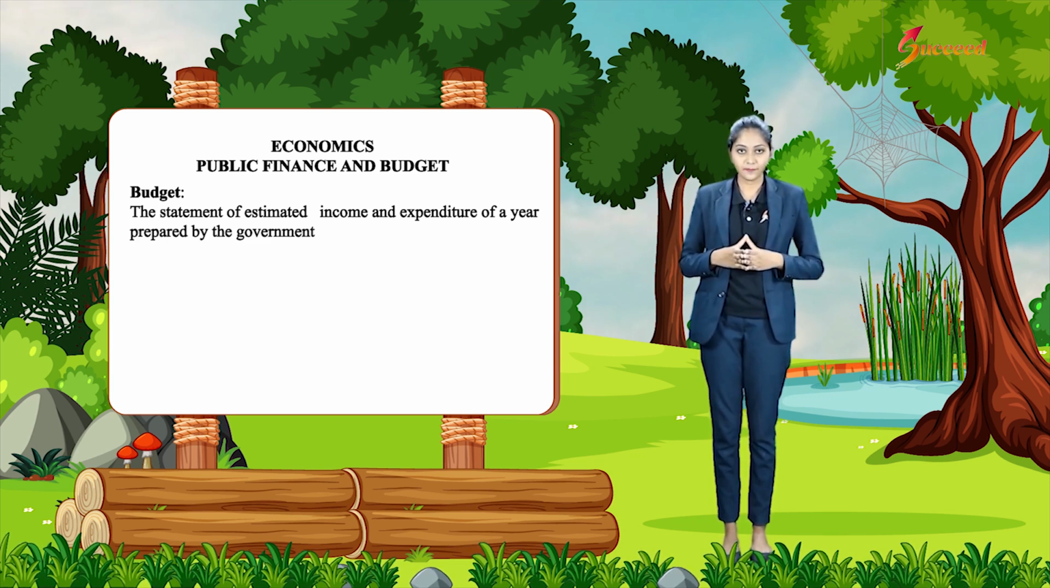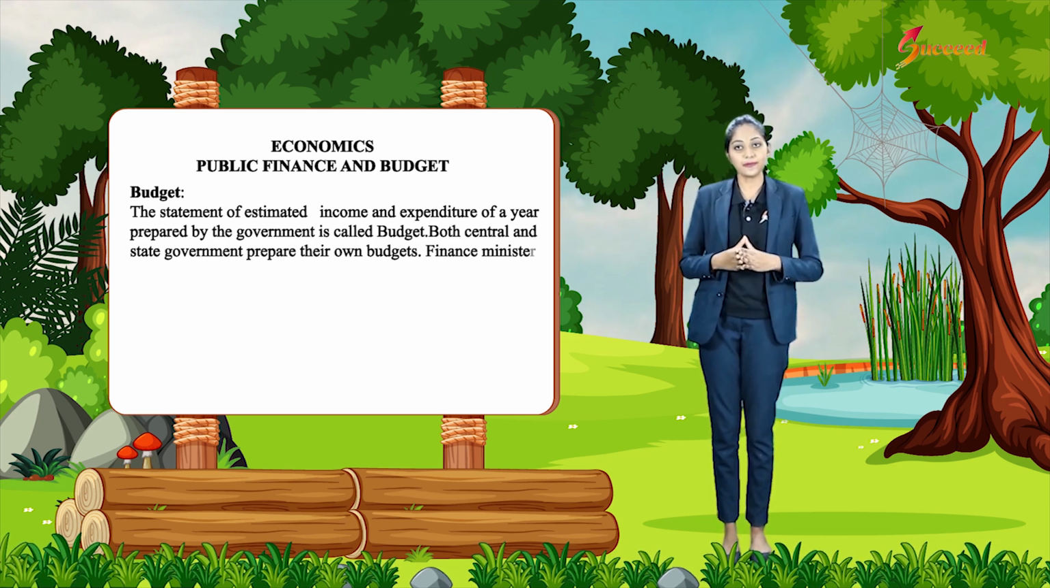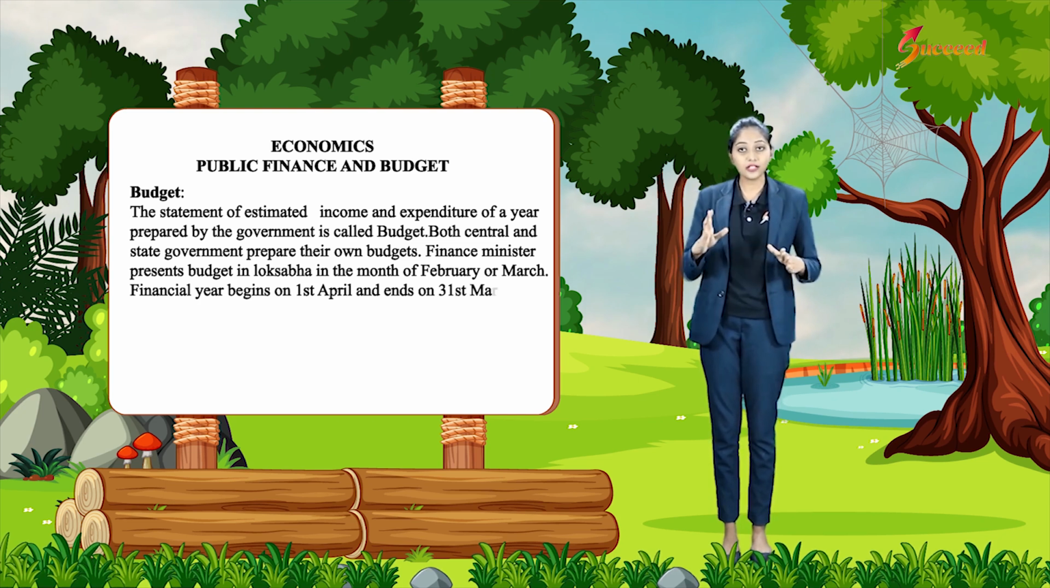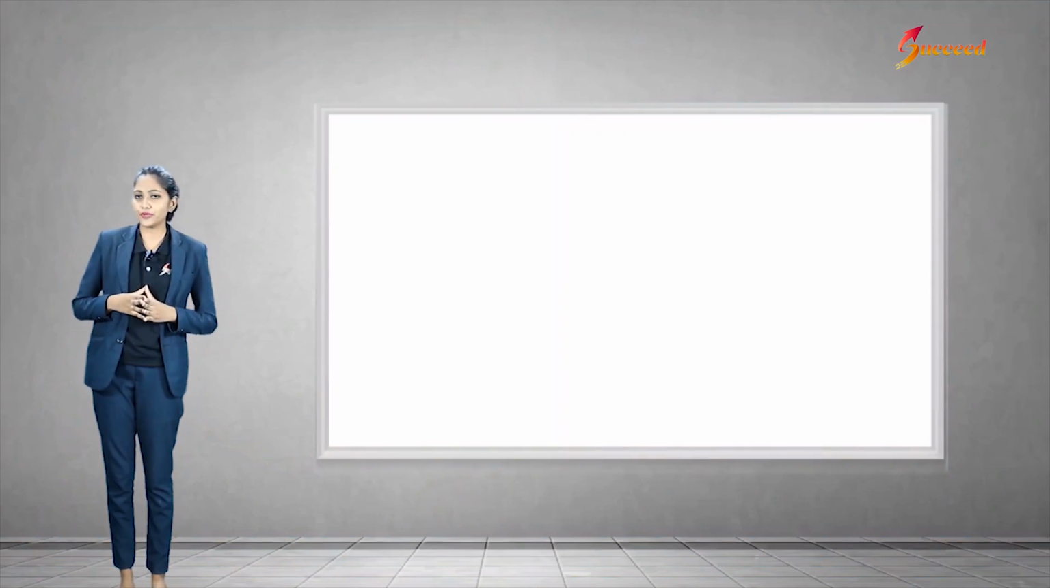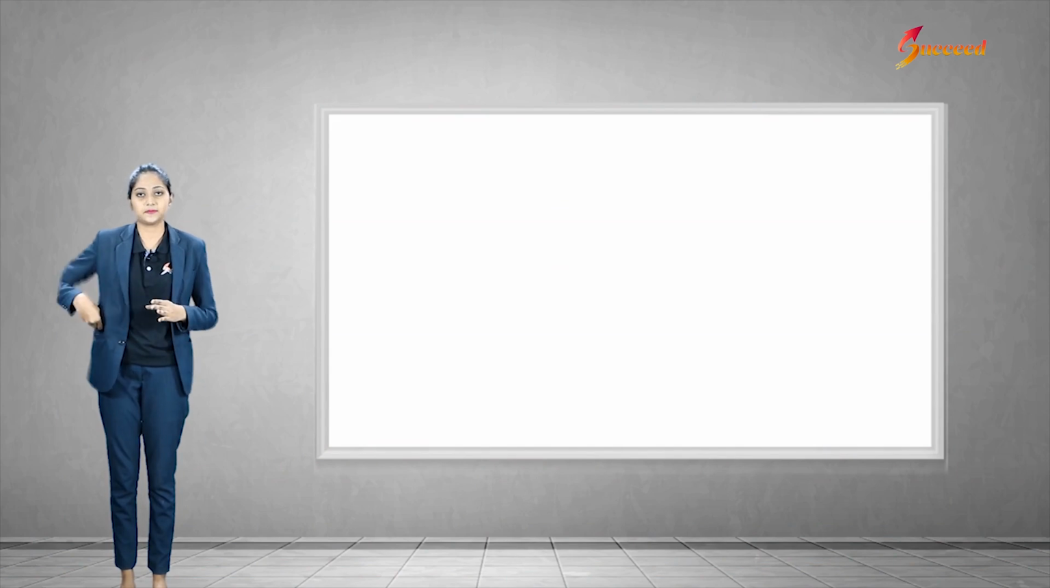Budget meaning: the statement of estimated income and expenditure of a year prepared by the government is called a budget. Both central and state governments prepare their own budget. The Finance Minister presents the budget in Lok Sabha in the month of February or March. The financial year begins on 1st April and ends on 31st March. The budget for the next financial year is prepared in the current year. Let's see a few important highlights from the budget our present Finance Minister announced this year.